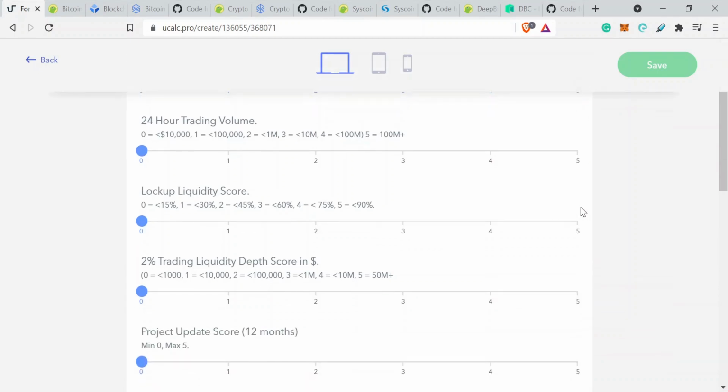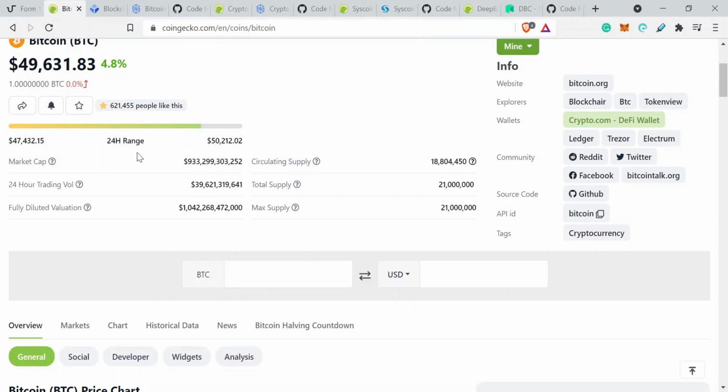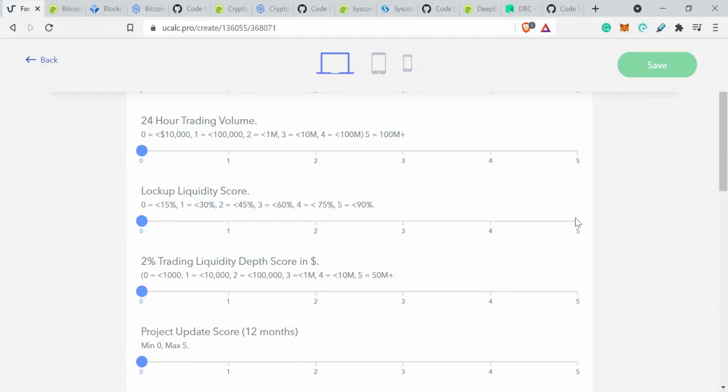Then we're going to go 24-hour trading volume. Once again, one of the most highly traded assets. It's going to be very, very high. So we're going to put 5 again on that.